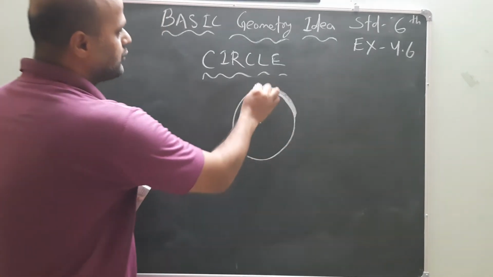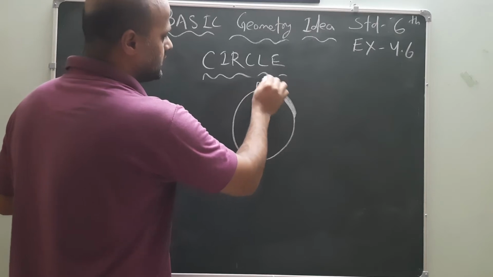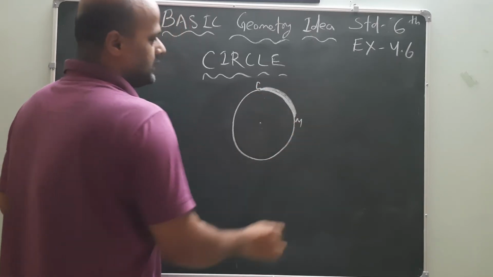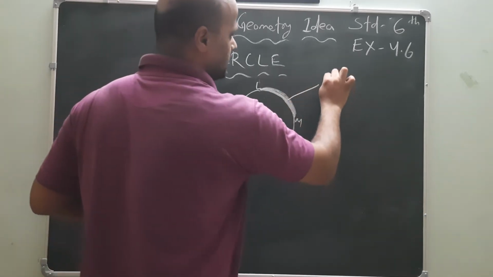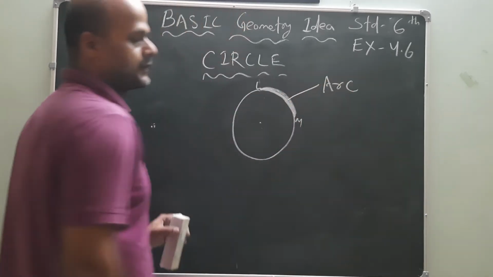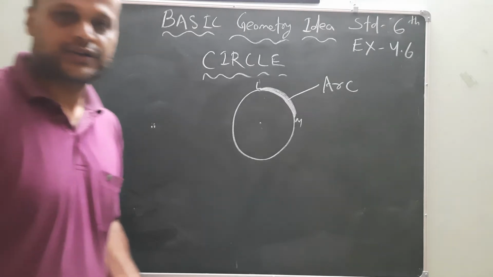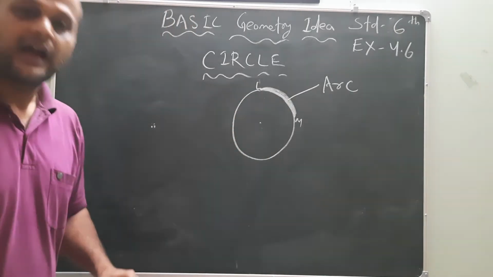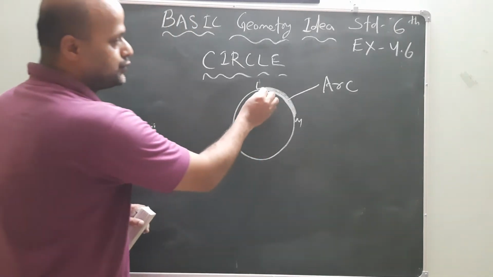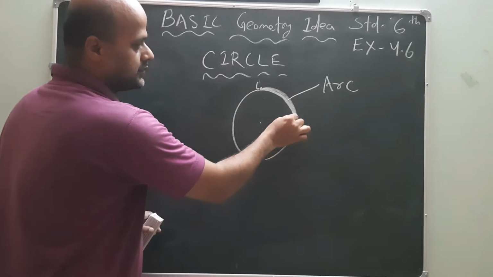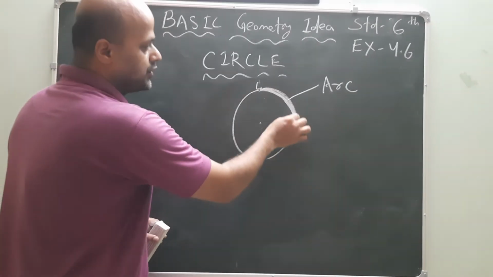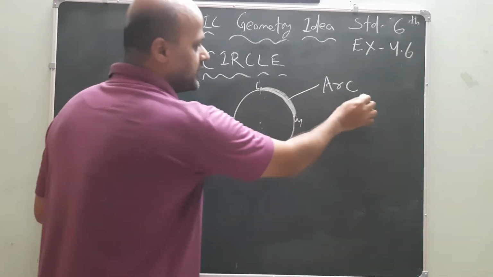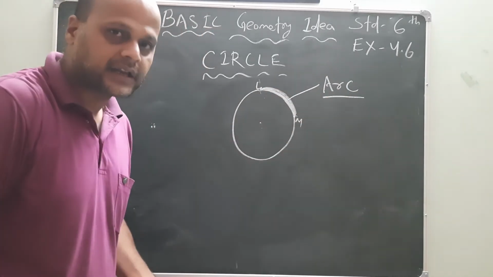Let's take the points L and M. Now this LM is called an arc. Understood? What is this? Arc. When two points on the circumference are joined to each other, it forms an arc.